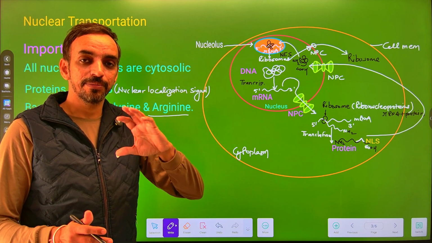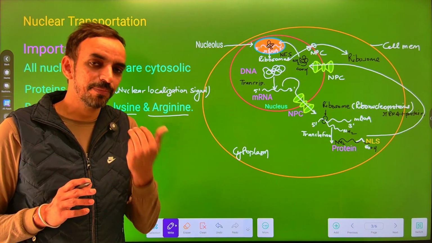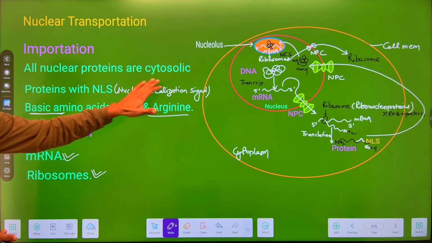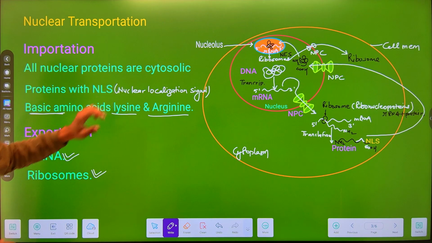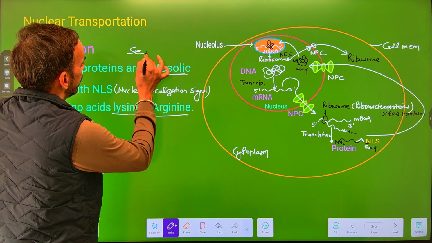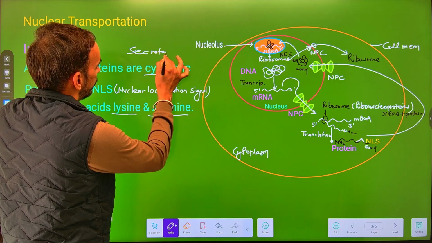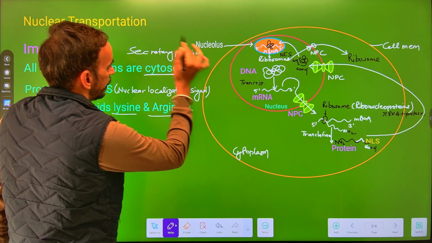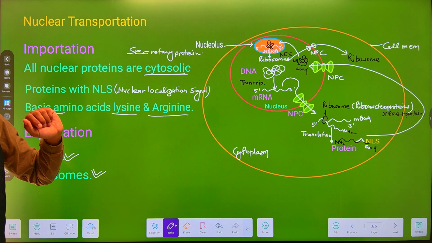Similarly, what did we study in the case of ribosomes? We have to import some protein, and the nucleus has cytosolic protein. So all nuclear proteins are cytosolic, and the other type of protein is called secretory proteins, about which we will talk ahead. But the protein which remains present within the nucleus is cytosolic.